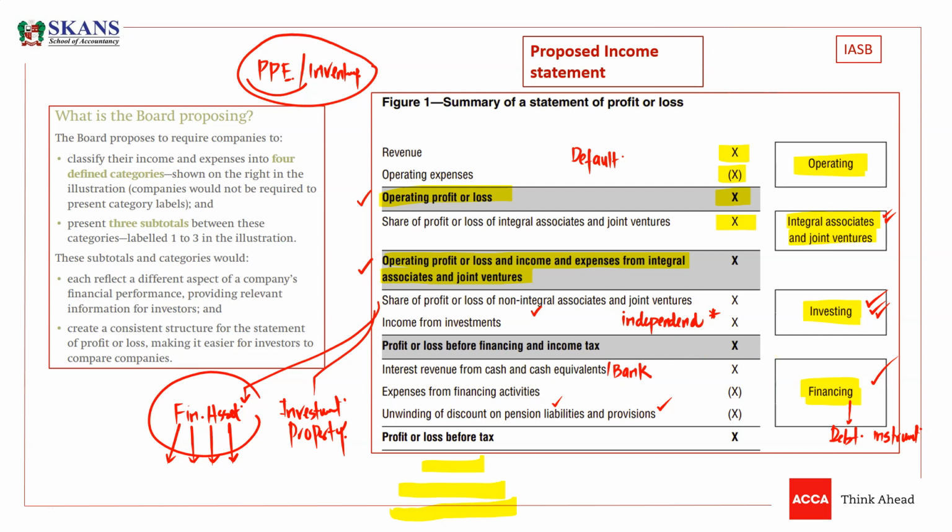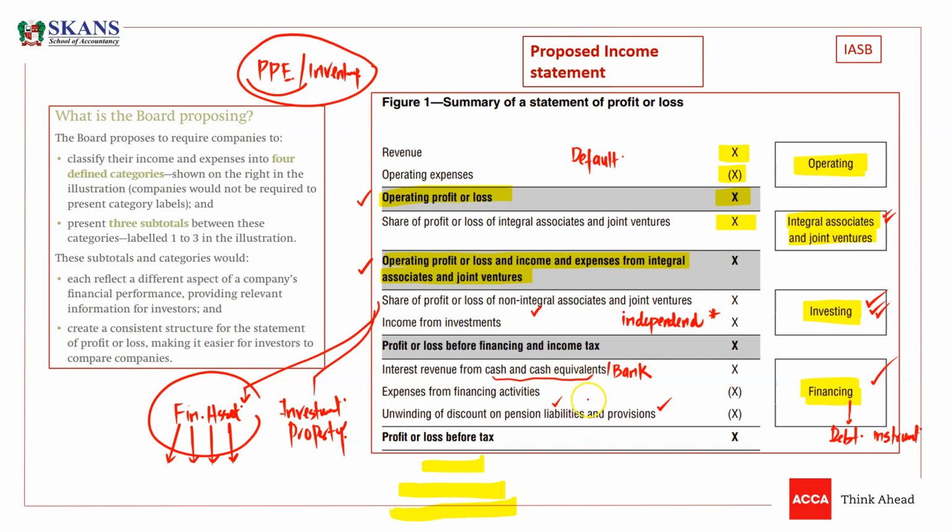So this is something important, that if you are generating interest income from your normal cash or cash equivalent balances, then you cannot classify this interest revenue in investing. It will be a part of financing. So this is something important.